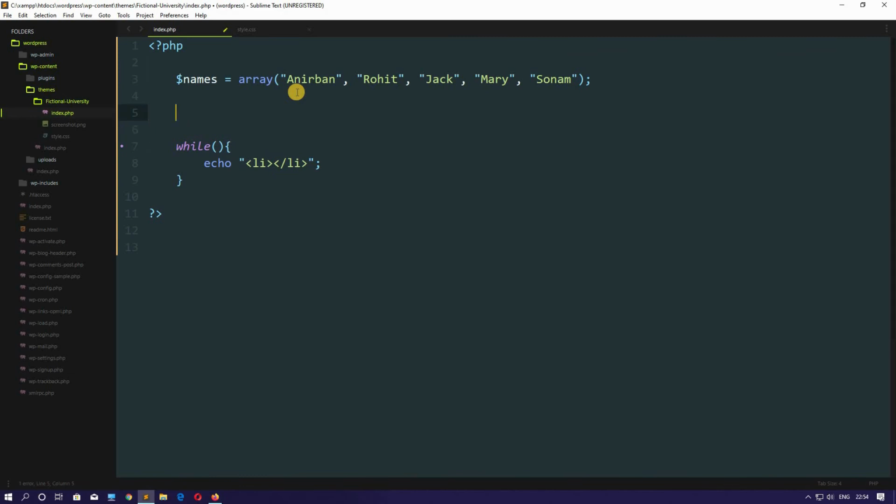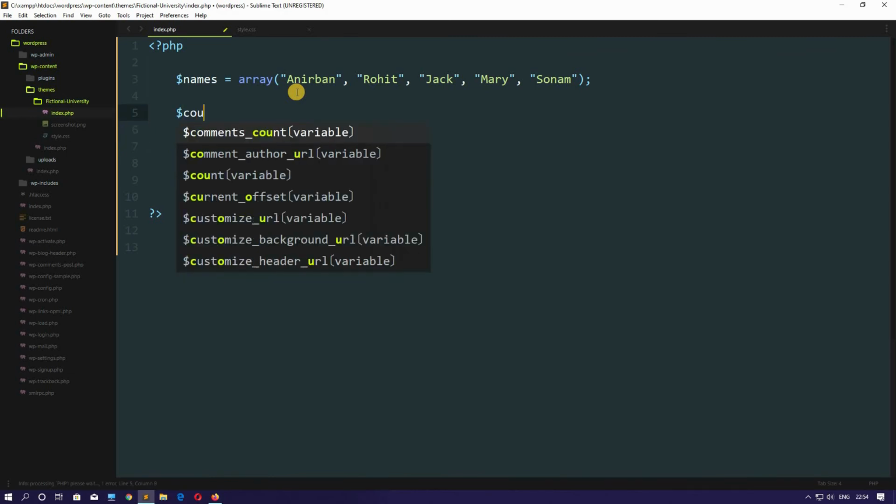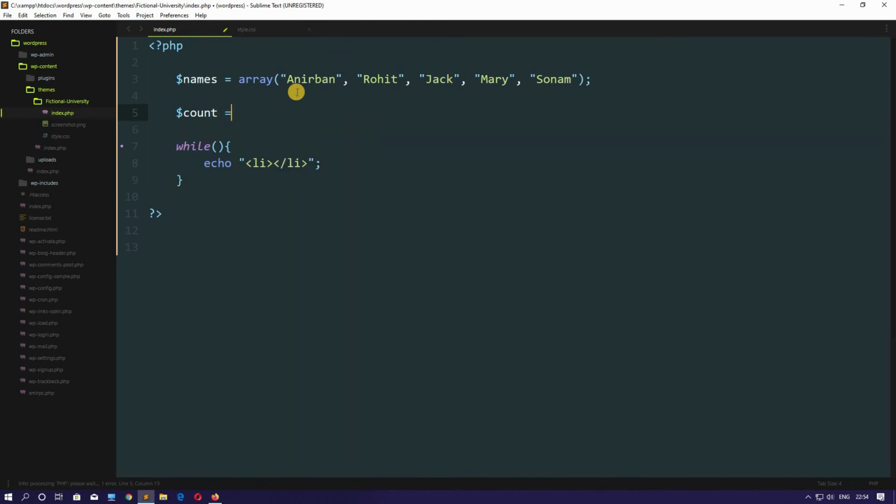Okay, let's create a variable called count and store a value of 1 because we want to start from 1 till 100. Here we will write the condition inside this. So what the while loop does, it will run this echo statement how many times? Till the condition here becomes false.